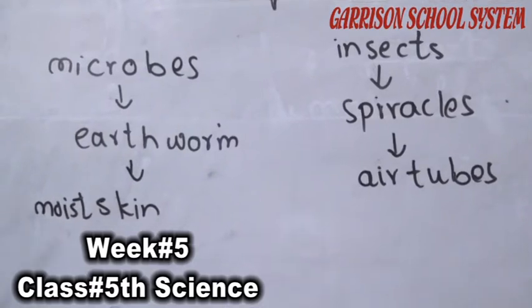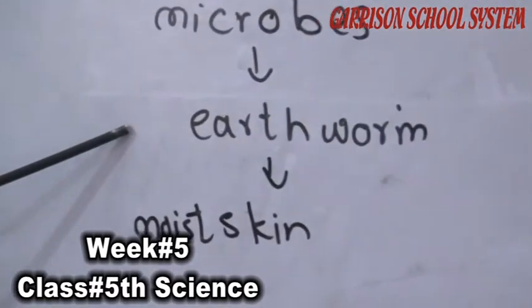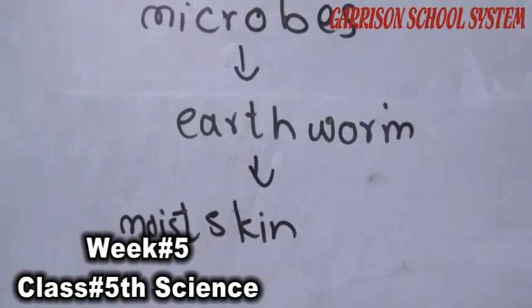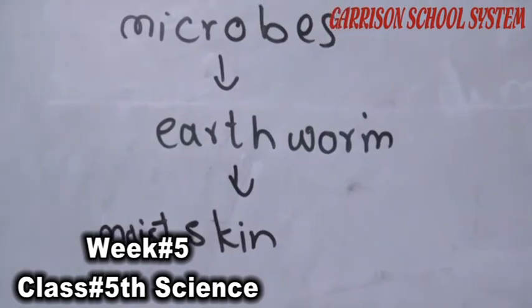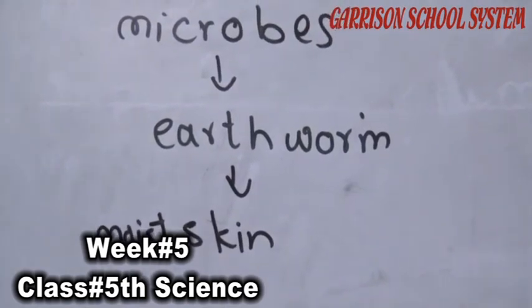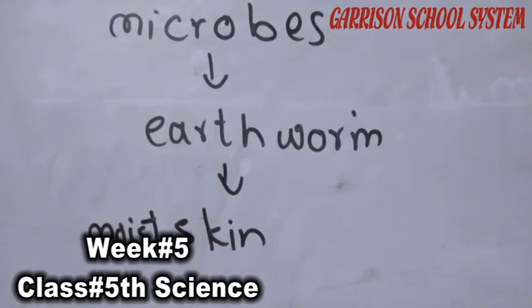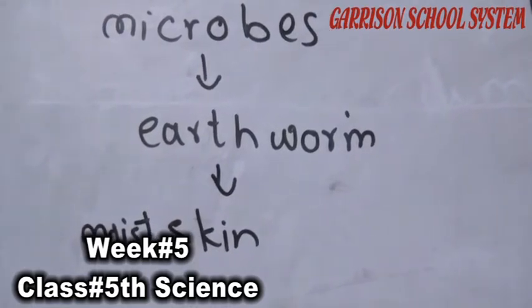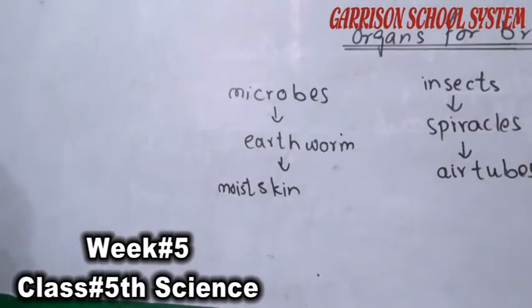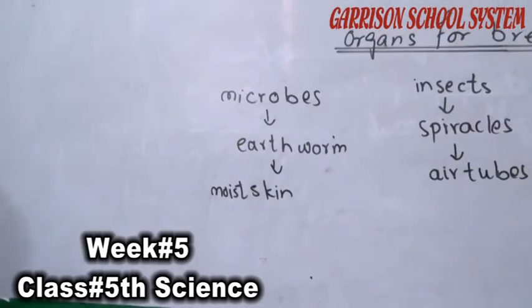For example, the earthworm. They are tiny microorganisms. They breathe through their moist skin. Their moist skin helps to exchange the gases, and they survive.